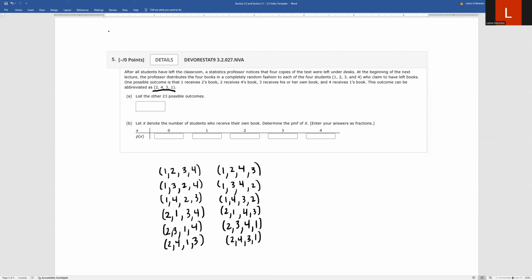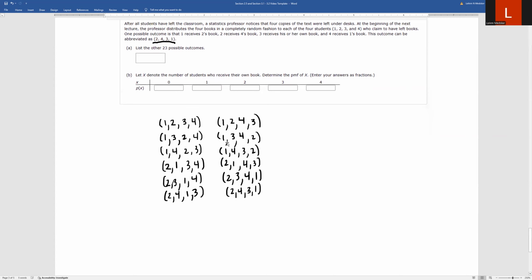Just trying to go through all those possible combinations. And I'm going to try to just keep going down vertically with this. Okay, so I did all the combinations with 2 fixed with the other books, 1, 3, and 4. So now we've got 3 fixed with 1. We're going to have 2 scenarios for that. We'll have 3 fixed with 2.